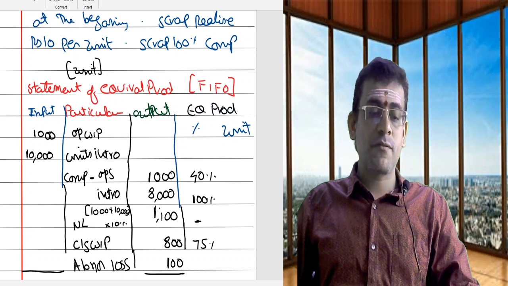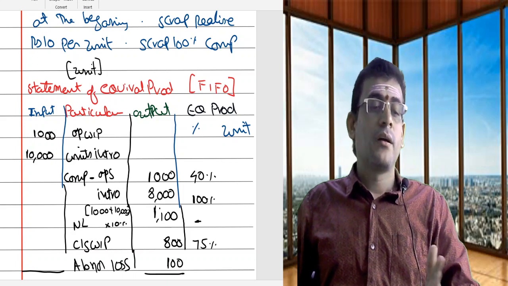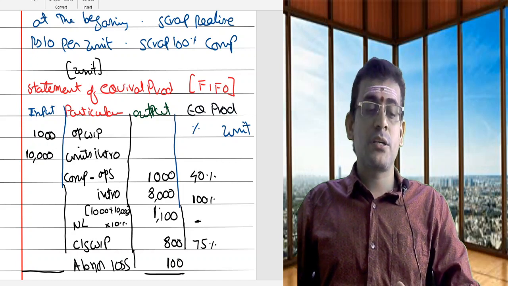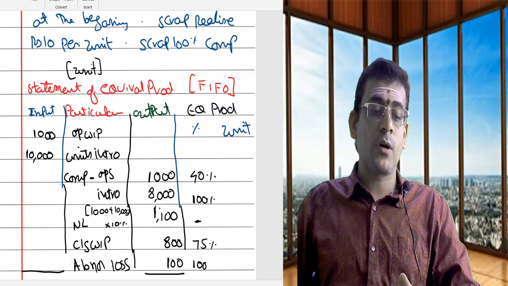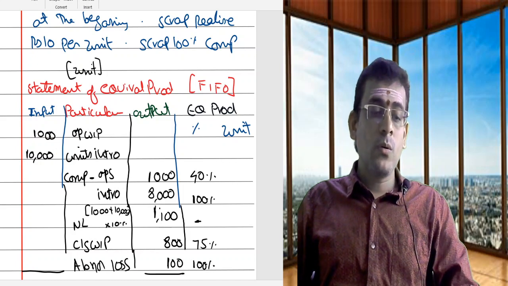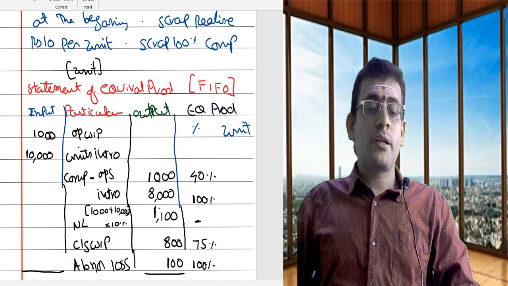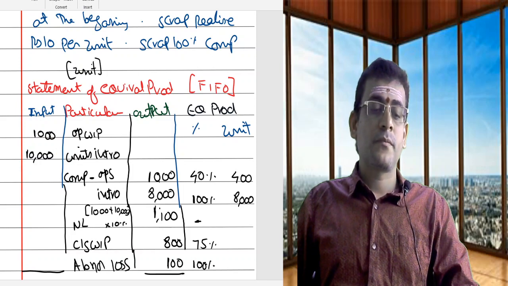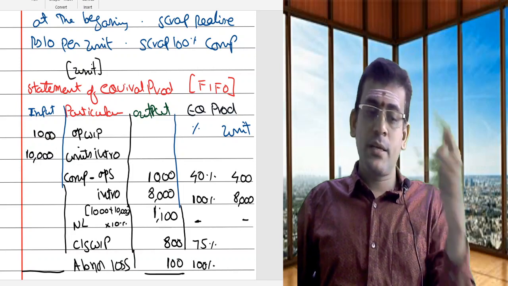So as the percentage of completion, I have to take 75. And scrap, he is speaking about your normal loss, which is mentioned to the extent of 100%. Now, 1,000 into 40%, equivalent production is going to be 400. 8,000 into 100%, equivalent production is going to be 8,000. Here, 0 into anything is 0.